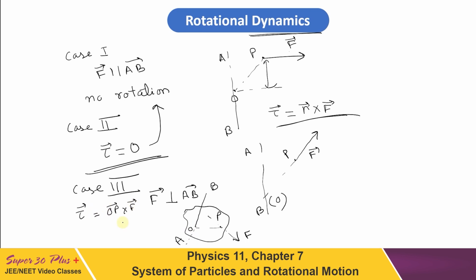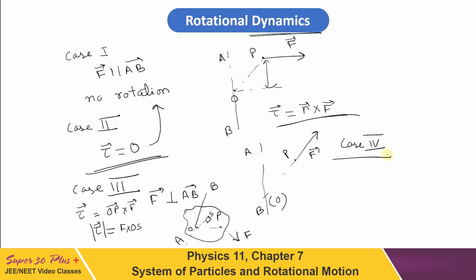This time now you can see the torque is effective because it has a perpendicular distance from the rotation axis, and that can be written as this distance. Let that be OS. So OS is the perpendicular distance. So this result will come out to be, since we are writing vector product, so it has to be F multiplied with the perpendicular distance, that is equal to OS. So we will get an effective torque. This is the magnitude of torque.